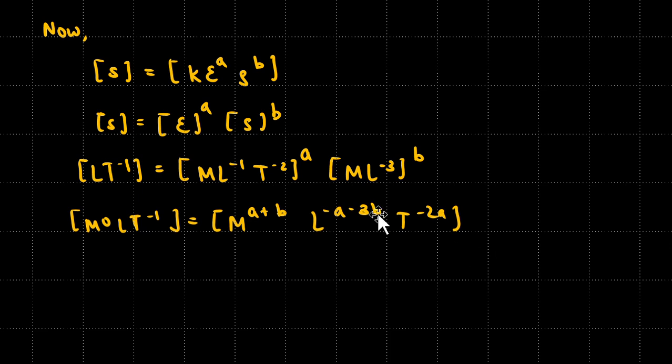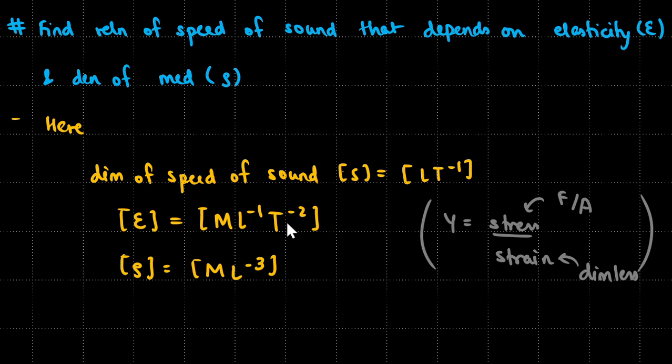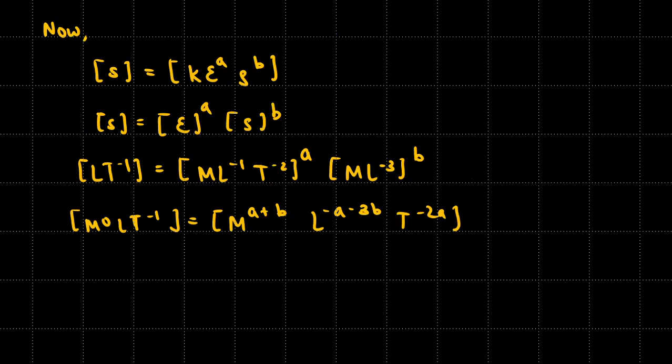So let's go back. So minus 2a, wait a second, I seem to have done a mistake, so it's just minus 2a. So elasticity is M L^-1 T^-2. So we have this.